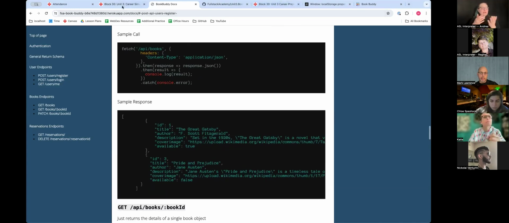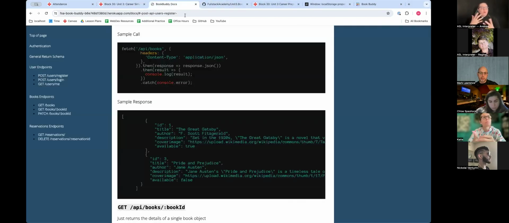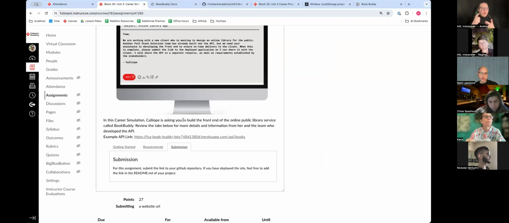So the one thing I put this link in it. So this is basically the API. So see how it's like API /books here. So if I wanted the users register, it would be instead of API /books, it'd be API /users/register. Does that make sense?